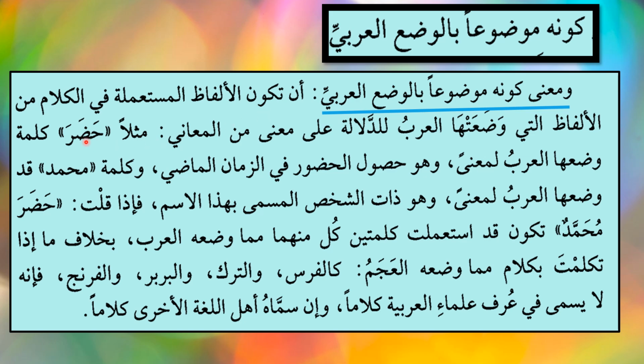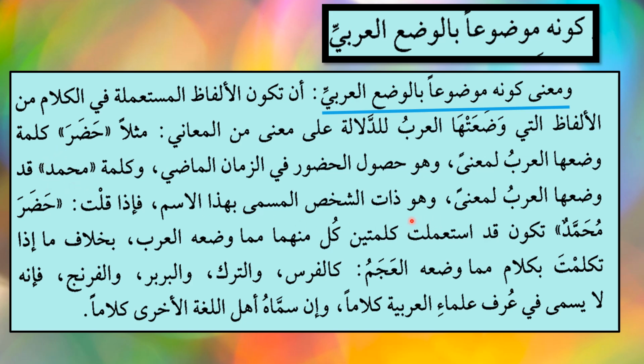So for example, hadara, this verb, the meaning of this verb has been given by the Arabs only. And what is the meaning? وهو حصول الحضور في الزمن الماضي, the presence in the past tense. وكلمة محمد, this is the proper name, قد ودعها العرب لمعنى, the Arabs have given the meaning that this is the proper name in Arabic.